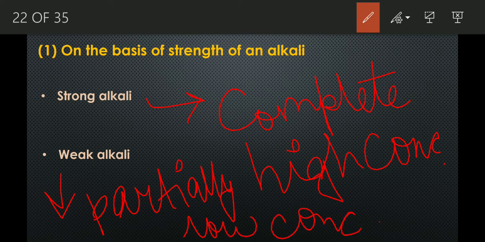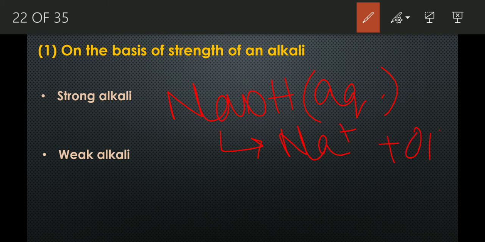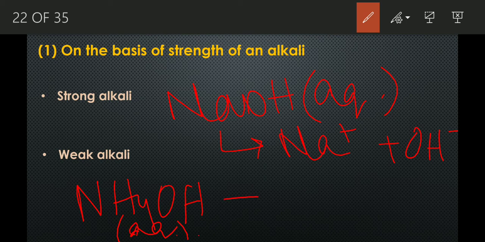This is the difference. Let's take the example. In case of strong alkali, let's take the example of NaOH. When it is in aqueous form, that means dissolved in water, then it will be Na plus and OH minus. This is a strong alkali. It completely dissociates in the aqueous solution. And a weak alkali is ammonium hydroxide, NH4OH. In aqueous solution, it dissociates into NH4 plus, ammonium ion, and hydroxyl ions OH minus. This gets partially dissociated.